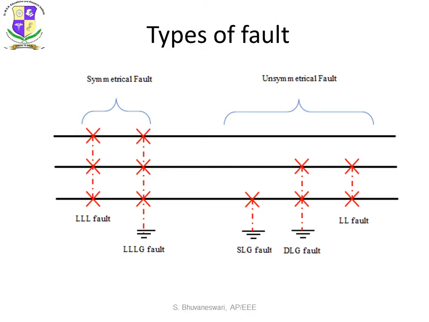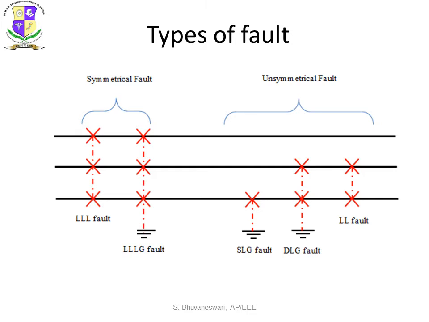Under symmetrical fault, we have triple L fault, which is nothing but the three phases shorted. All the three phases will be shorted, and the voltage and current in all the three phases will be equal or balanced. And in the triple LG fault, all the three phases will be shorted to ground. So in this case also, the voltages and currents will be equal in all the three phases.